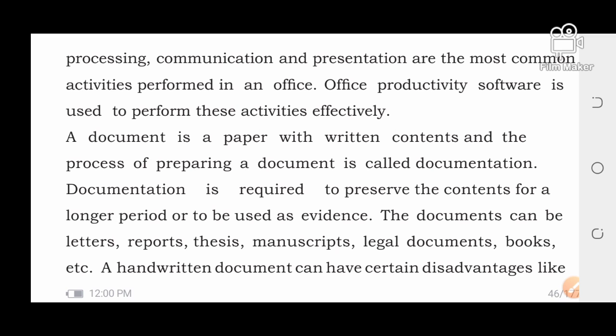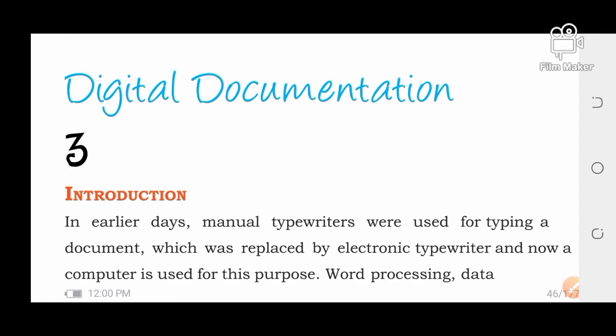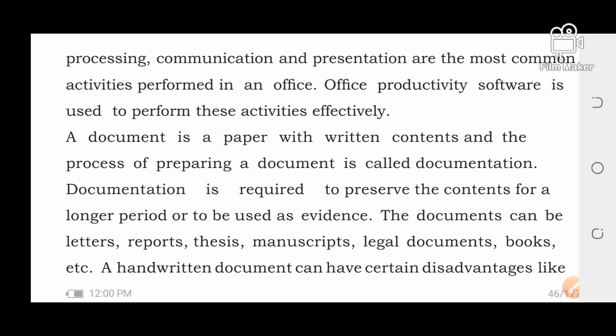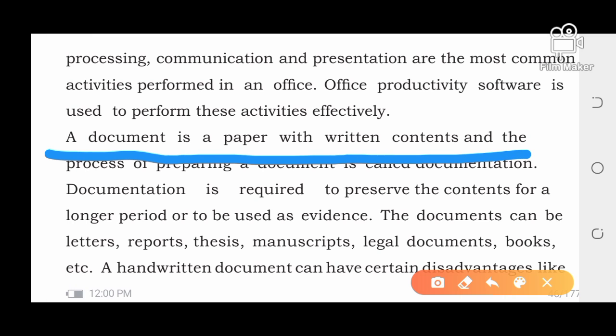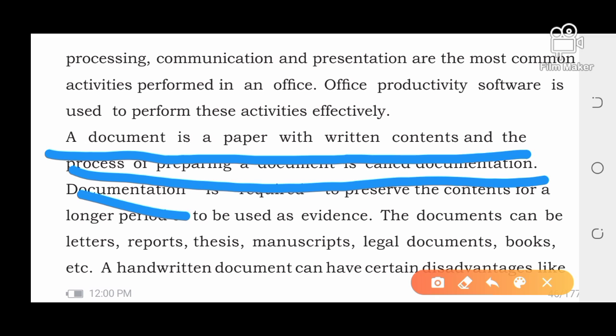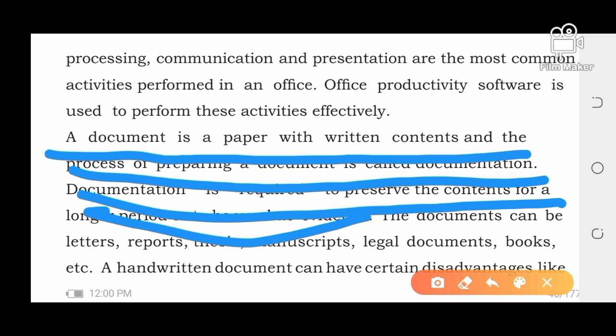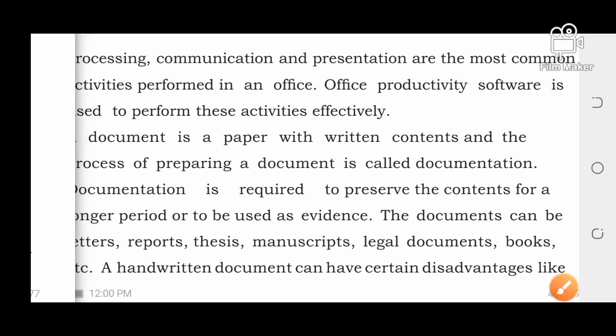A document is a paper with written contents, and the process of preparing the document is called documentation. I have already told you about documentation, and here is a clearly written description. You can go through this.